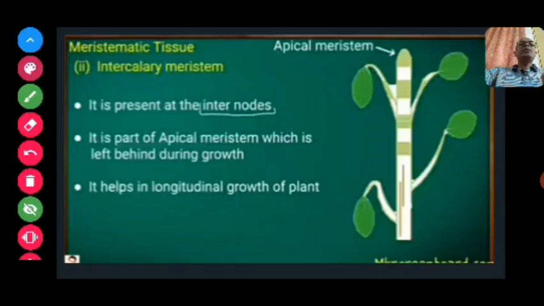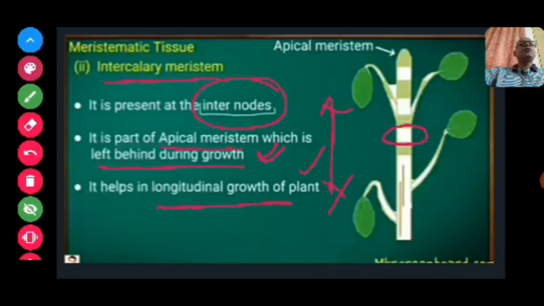Intercalary meristem is another type of meristem which is present at the internodal region. Take an example, this is an internodal region. It is a part of the apical meristem which is left behind during growth, and it helps in the longitudinal growth of the plant. Again, intercalary meristem is also responsible for longitudinal growth of the plant.